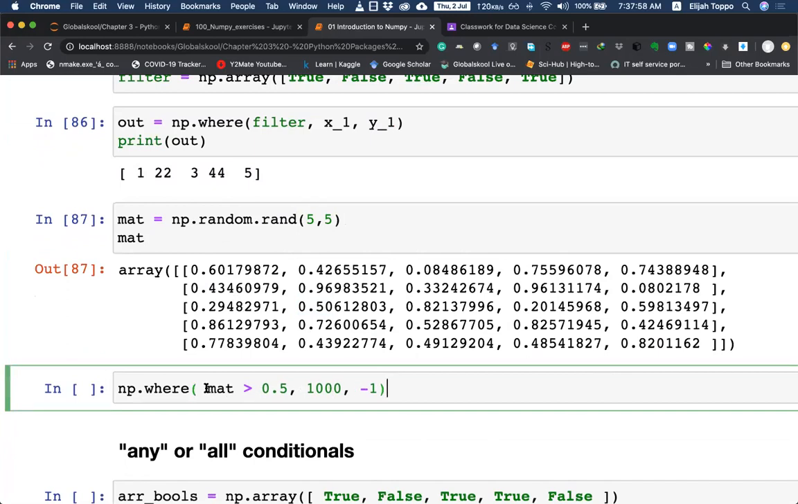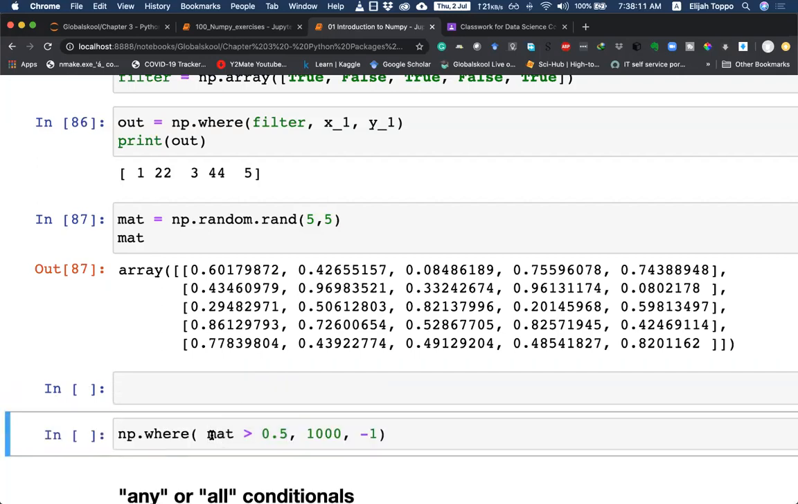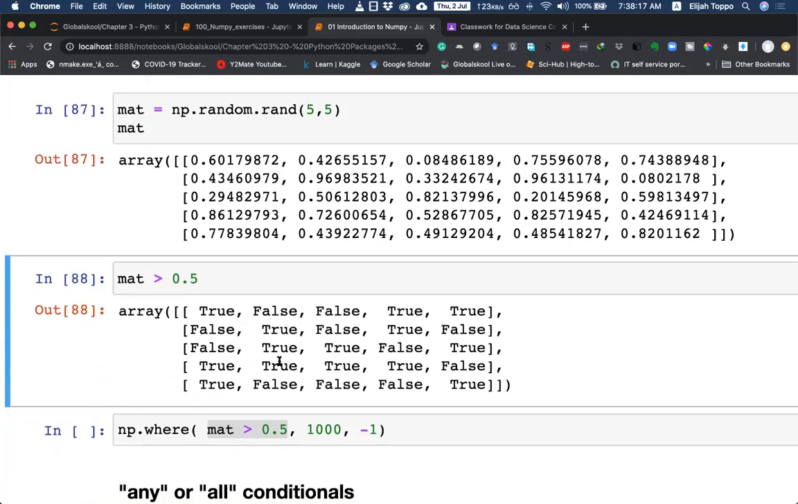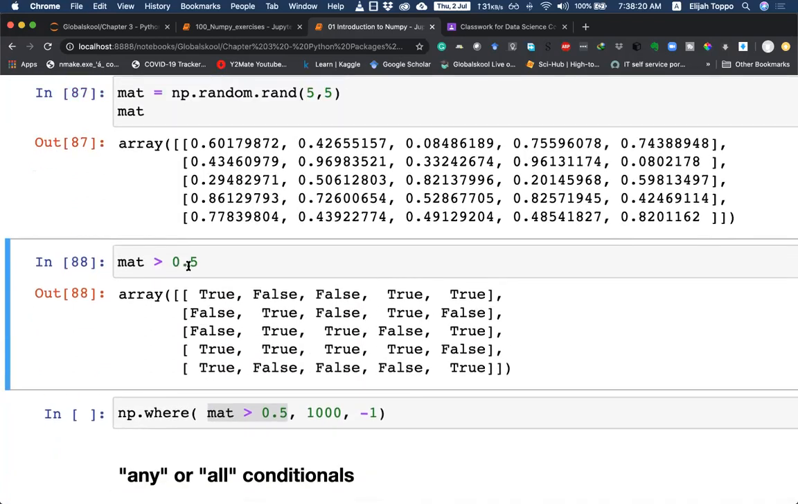So here we are creating a filter, by simply taking an array and putting a condition to it. So this array, whenever it is greater than 0.5, will give us a series of trues and false. Let me probably quickly show you that. It will give us a series of trues and false depending upon if this criteria is satisfied or not.